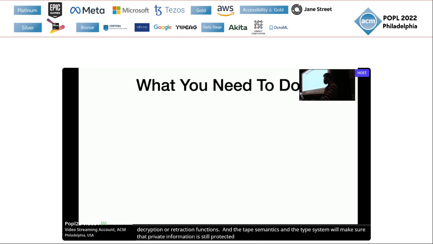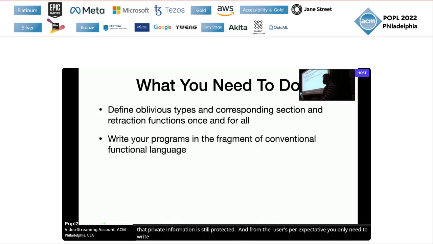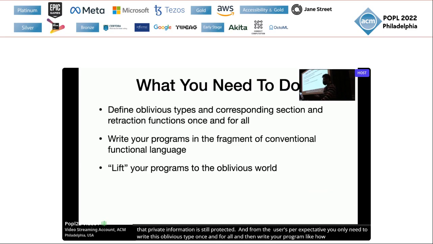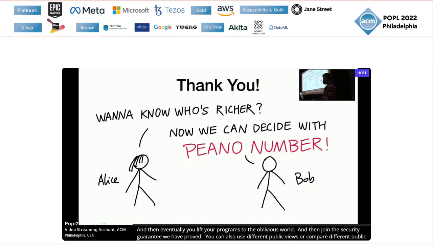And from the user's perspective, you only need to write this oblivious type and the corresponding section and retraction functions once and for all, and then just write your program like how you always do it. And then eventually you lift your programs to the oblivious world, and then enjoy the security guarantee we have proved. You can also just use different public views or compare different public views easily. So with that said, thank you for your attention, and I'm happy to take any questions.